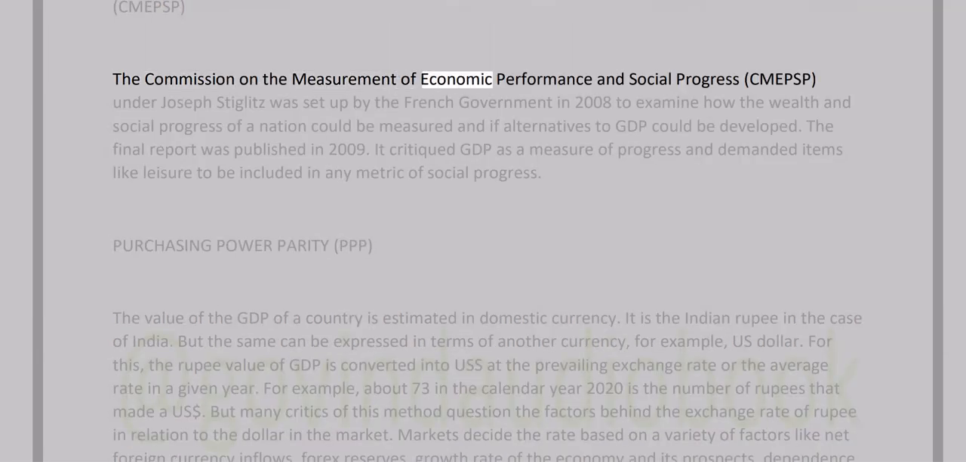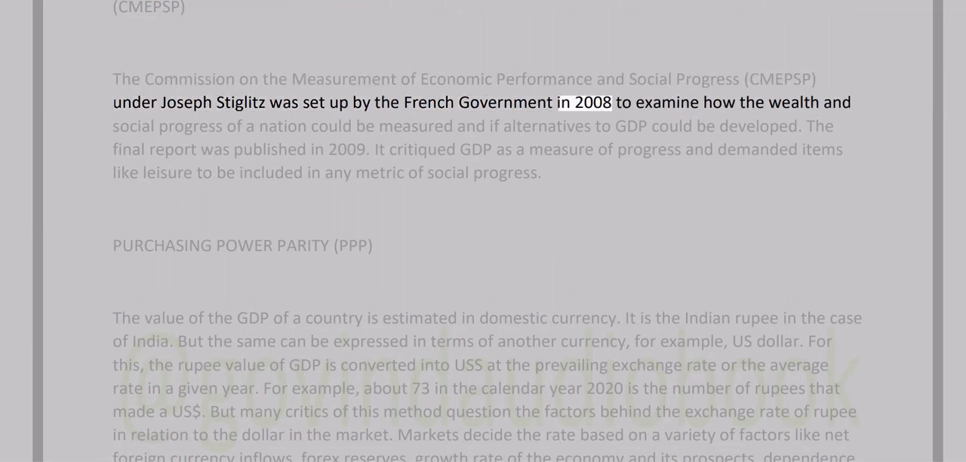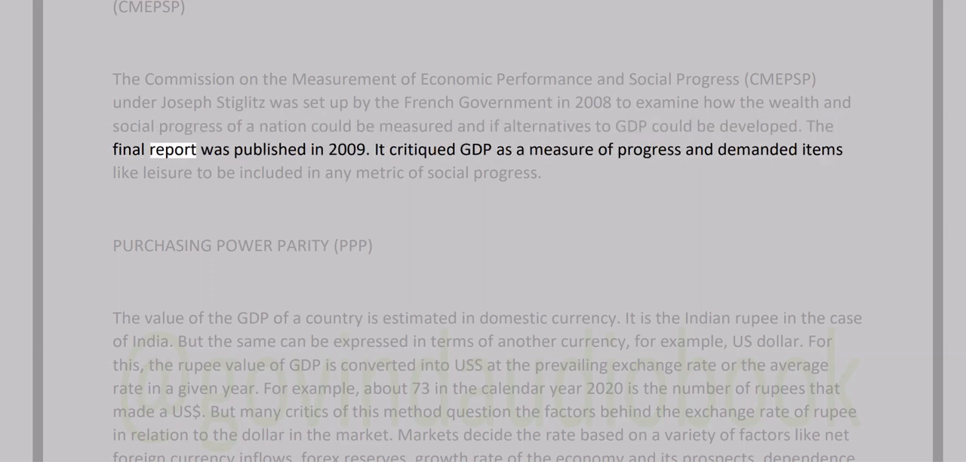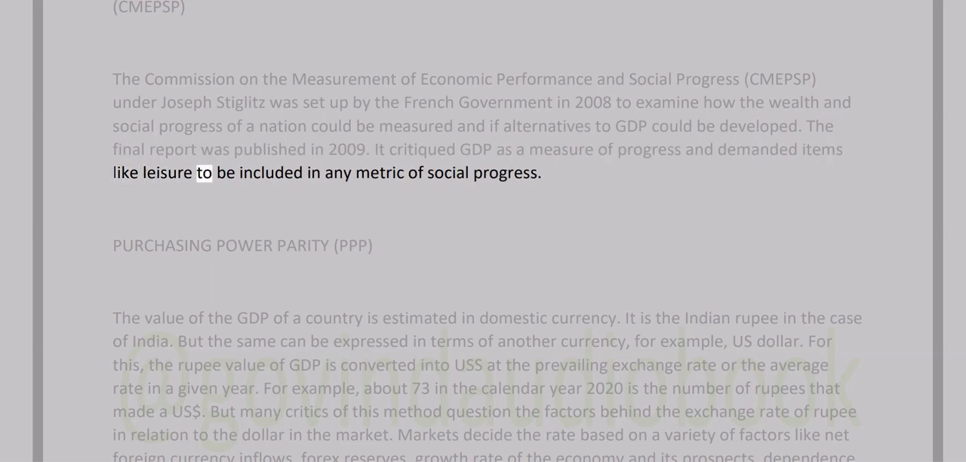The Commission on the Measurement of Economic Performance and Social Progress, CMEPSP, under Joseph Stiglitz, was set up by the French government in 2008 to examine how the wealth and social progress of a nation could be measured and if alternatives to GDP could be developed. The final report was published in 2009. It critiqued GDP as a measure of progress and demanded items like leisure to be included in any metric of social progress. Purchasing power parity, PPP.